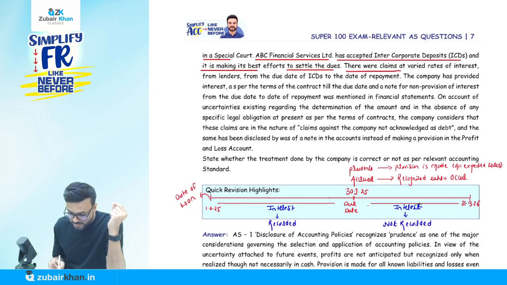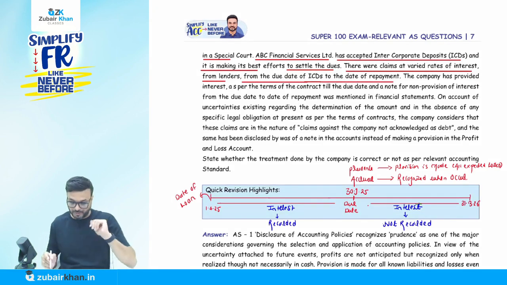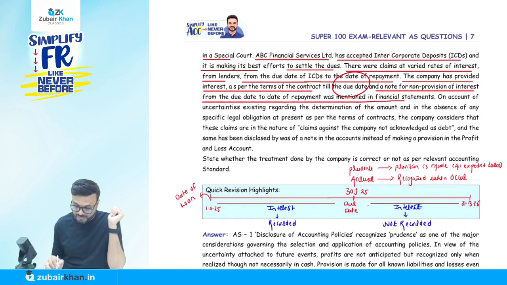In the normal course, ABC Financial Services Limited has accepted intercorporate deposits and is making its best efforts to settle the dues. There were claims at varied rates of interest from the lenders, from the due date of these intercorporate deposits to the date of repayment. Now, please understand the question; let me read it, then I will explain it. The company has provided interest as per the terms of the contract till the due date, and a note for non-provision of interest from the due date to the date of repayment was mentioned in the financial statements.